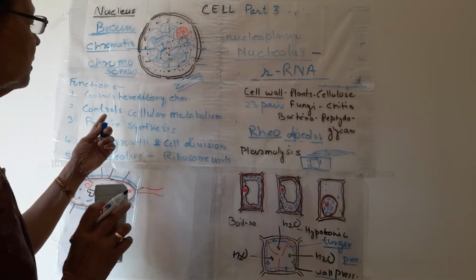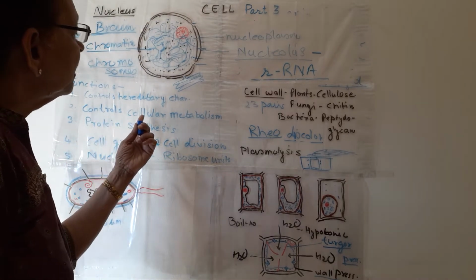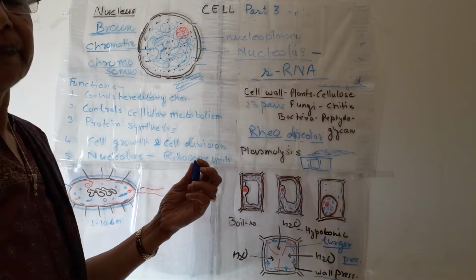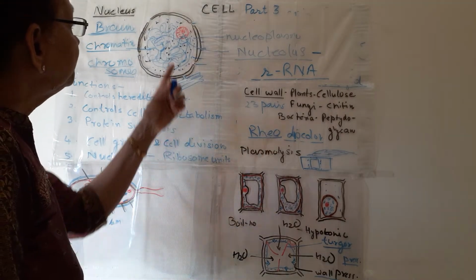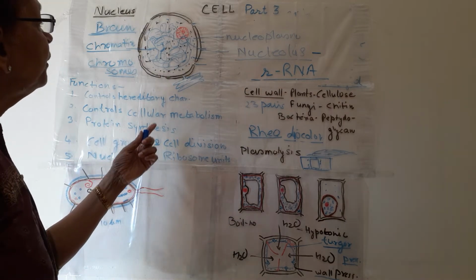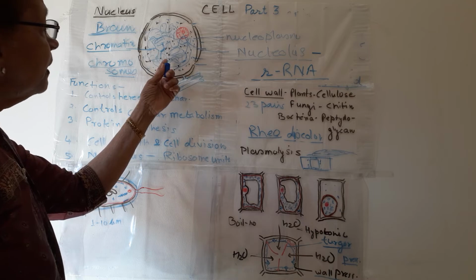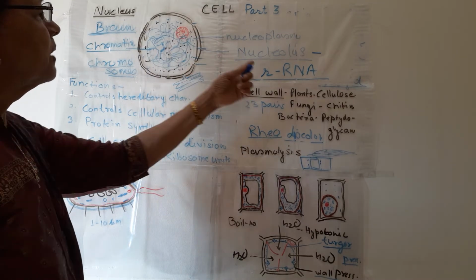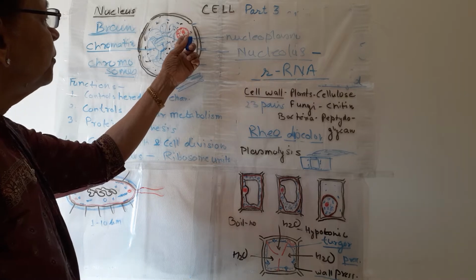The second function is that it controls cellular metabolism. All the functions of the cell are controlled by this nucleus. Then protein synthesis: we know messenger RNA is formed inside the nucleus and comes outside. Ribosomal RNA is produced by the nucleolus.